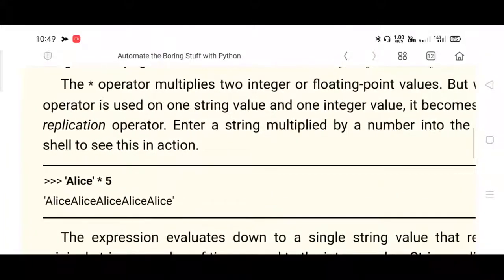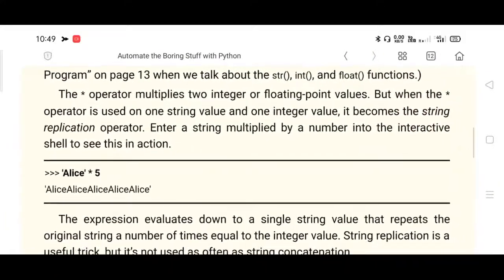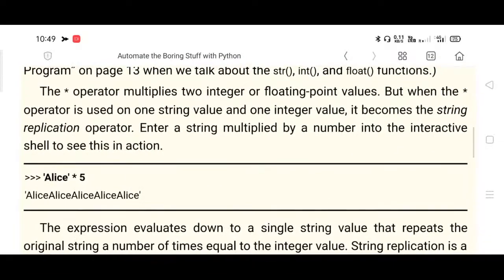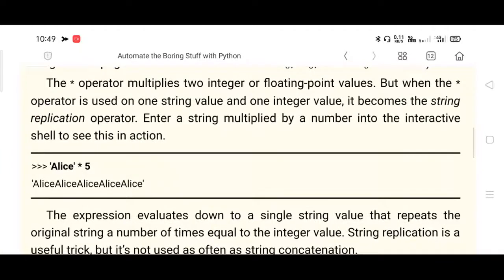So this is another important concept. The multiplication operator, asterisk operator, multiplies two integer or floating point values, as you are aware. But when the asterisk operator is used on one string value and one integer value, it becomes a string replication operator. Please make a note of it. String concatenation we have studied. String replication, replication means what? Obtaining a duplicate copy or producing multiple copies, right? That is what string replication is.